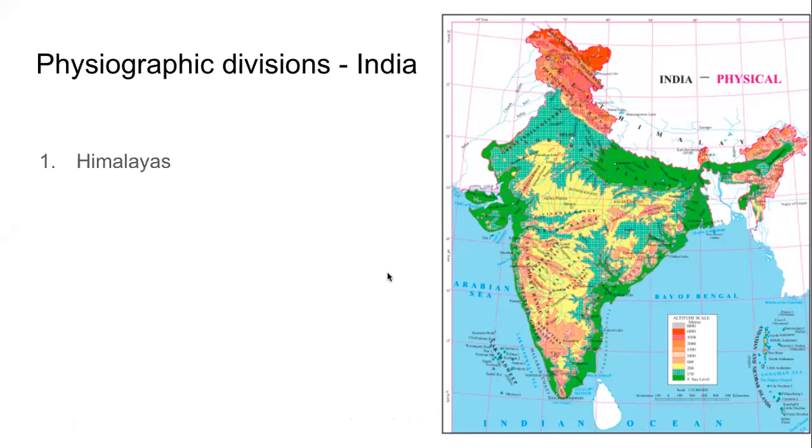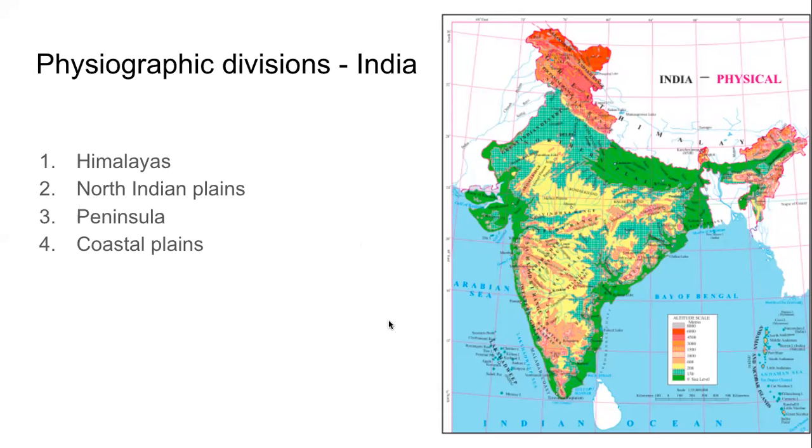Himalayas, correct. What's the second one? North Indian plains, correct. What's the third one? Aarti, Anushka, thank you. What is the third one? The peninsula. Okay. What is the fourth one? Coastal plains. What's the fifth one? Islands. Good.